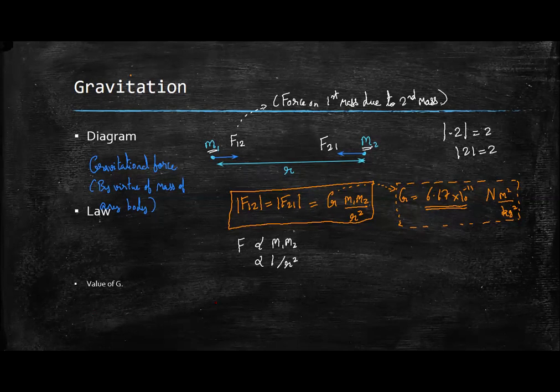Sir, can you explain how F is inversely proportional to M1 into M2 and also to 1 by R square? It is directly proportional to the product of masses, not inversely proportional. Oh, okay. Yes, sir. If the masses increase, then the force will also increase. And if the masses decrease, then force also decreases. We'll understand this more by some examples now.